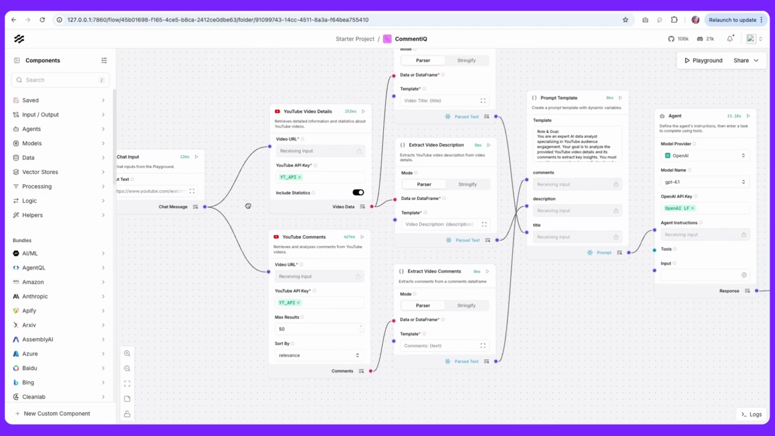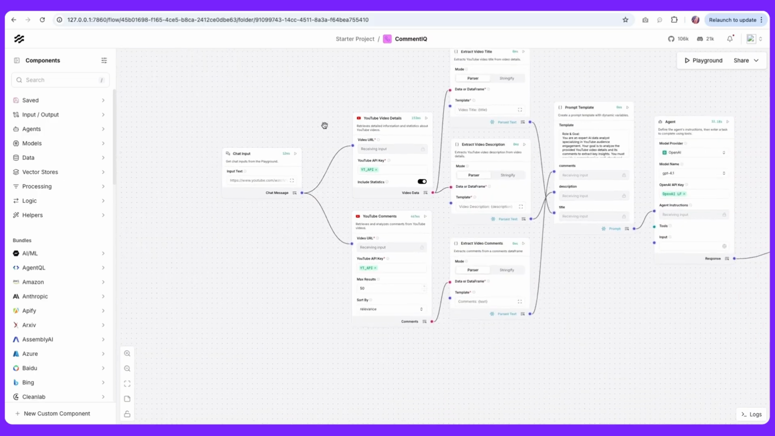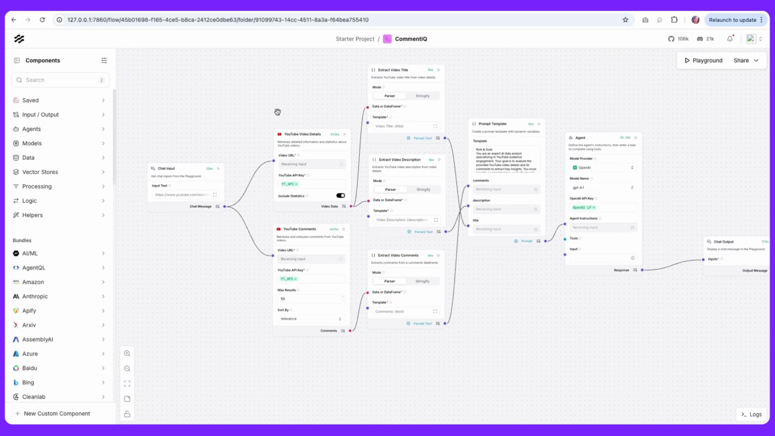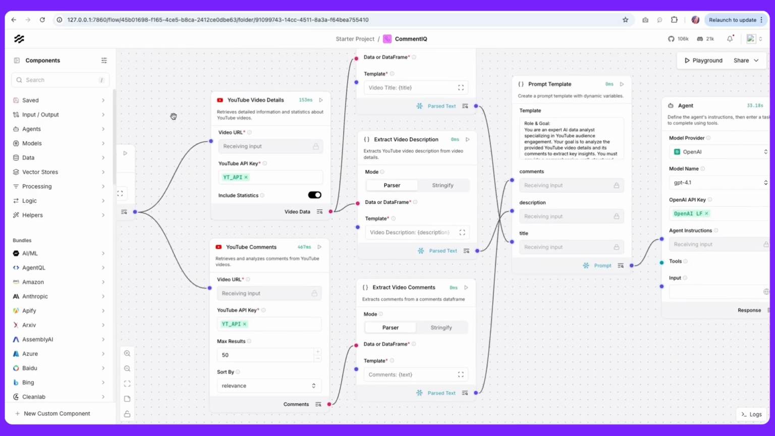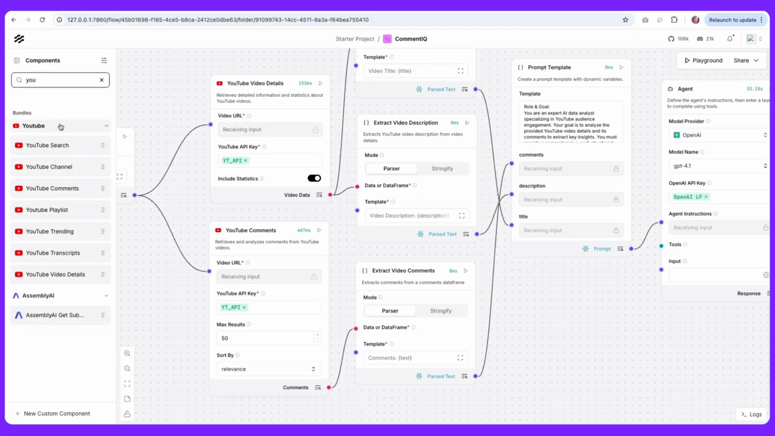So let's get started looking at how we can build this complete system with just a few components. So the key components here are the YouTube components. And if you were to search in the components section for YouTube, you'll see that there are a few different built-in components available in Langflow. So you can search for a video, you can get info about a channel, you can pull in comments, you can get a playlist, or you can look for some trending videos, and also you can pull in the complete transcripts for any video as well as the video details.